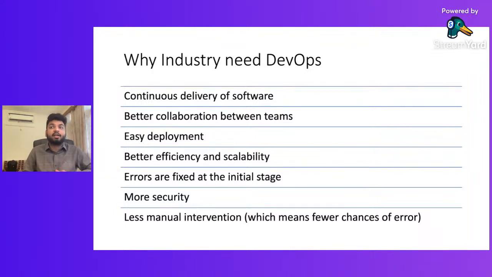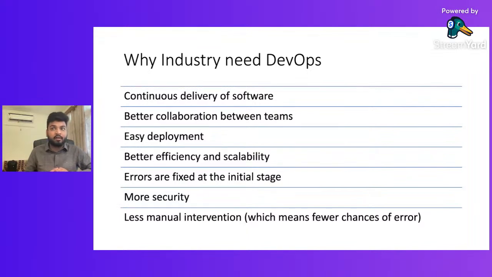We don't carry those errors till the end, when the software is completed in 6 months, and then put in the effort to solve them at the last moment. No, we solve the errors initially, while we are building.